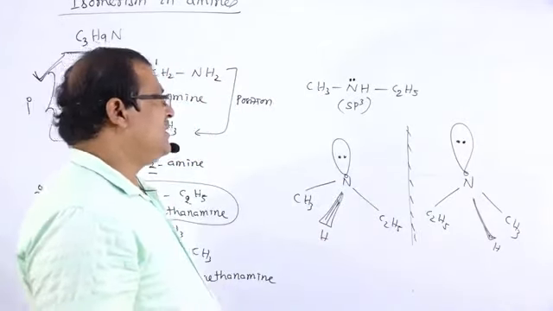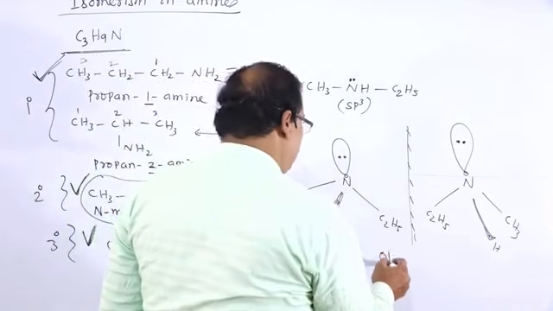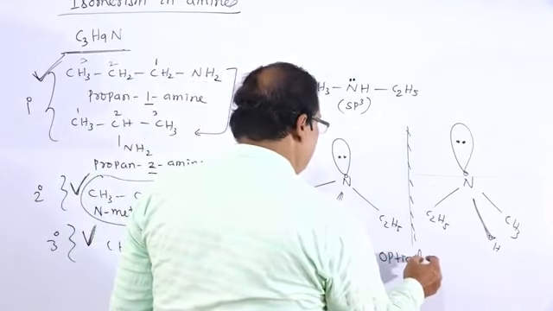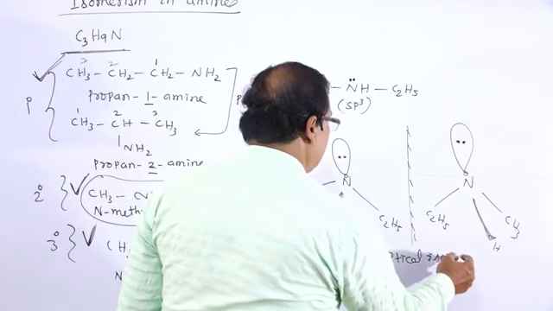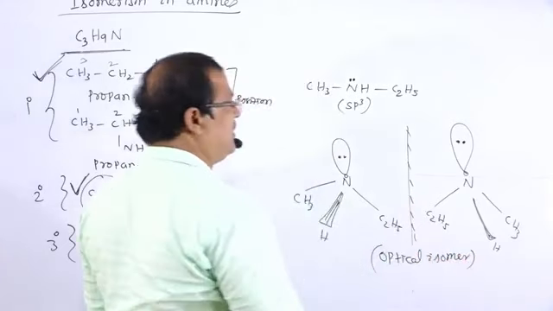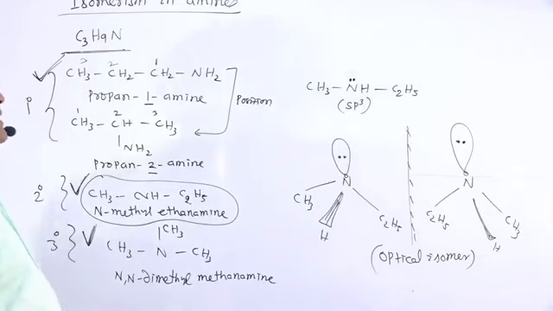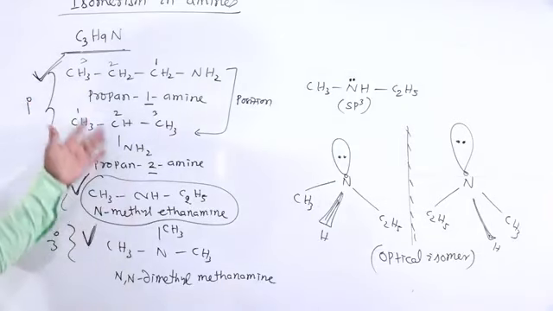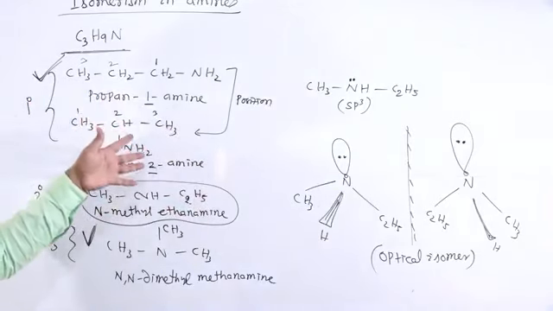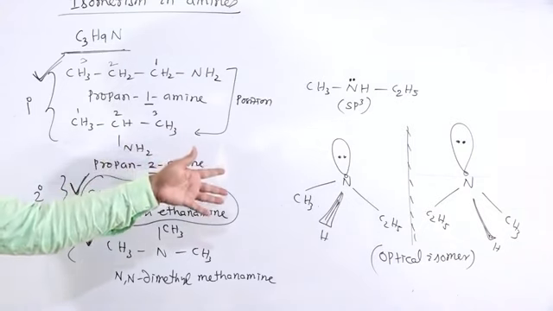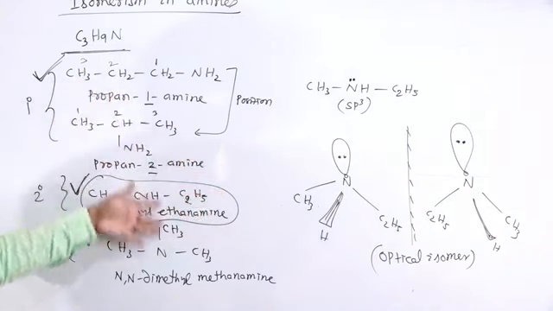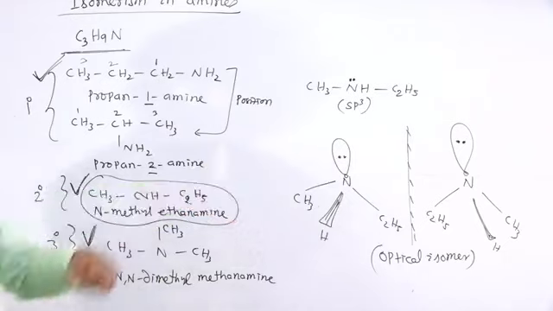So this is the optical isomer. Optical isomerism. So what are the probable structures for this? You have to write down all these. For this 3 mark question, you have to write down all these 3, or this type of compound and also the optical isomers shown by that amine.